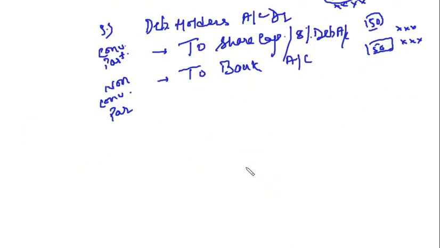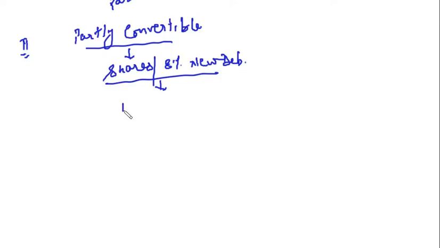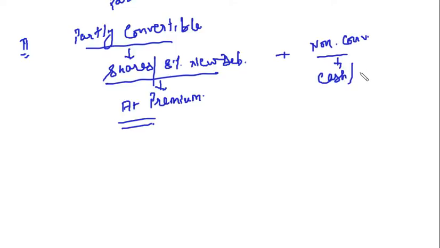Right? Now let us take case 2. Case 2 is again partly convertible. These are converted into either shares or new debentures, say 8% new debentures. These shares or debentures are issued at premium. Now, plus non-convertible part to be paid in cash or through bank.